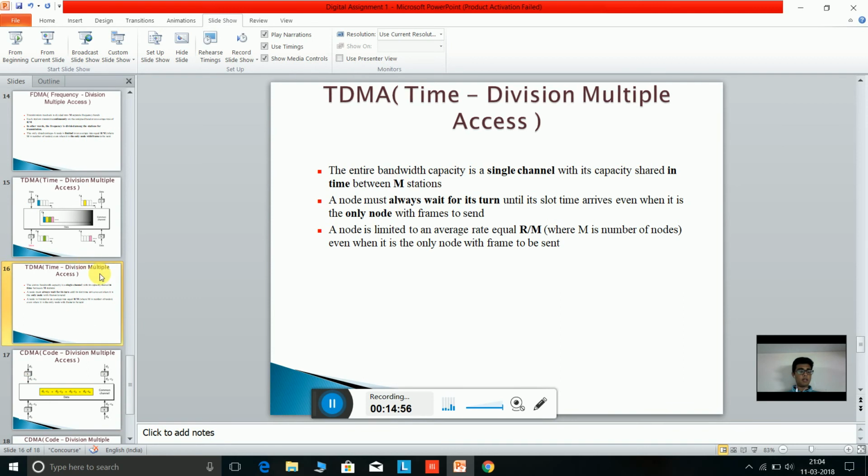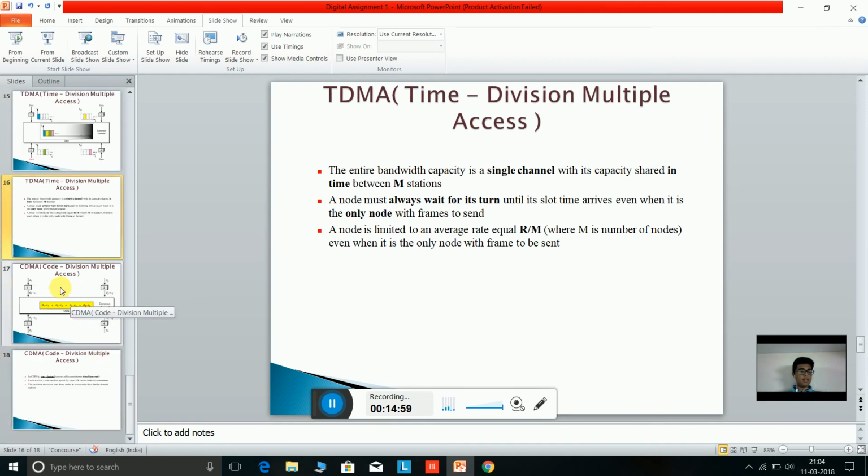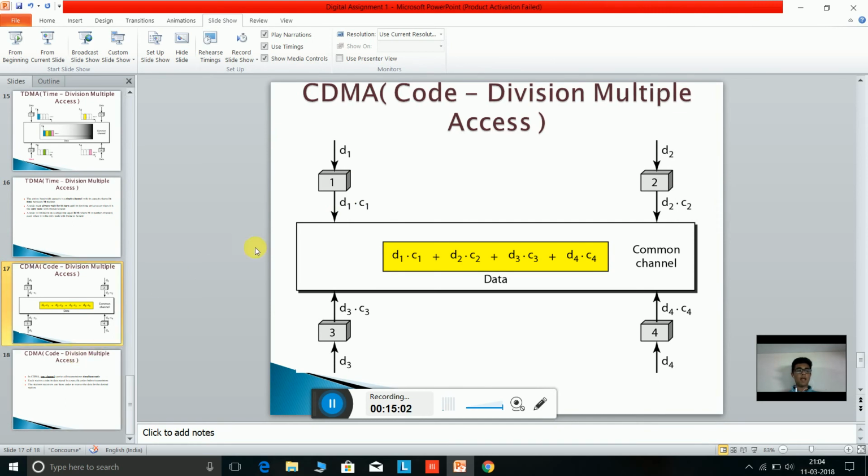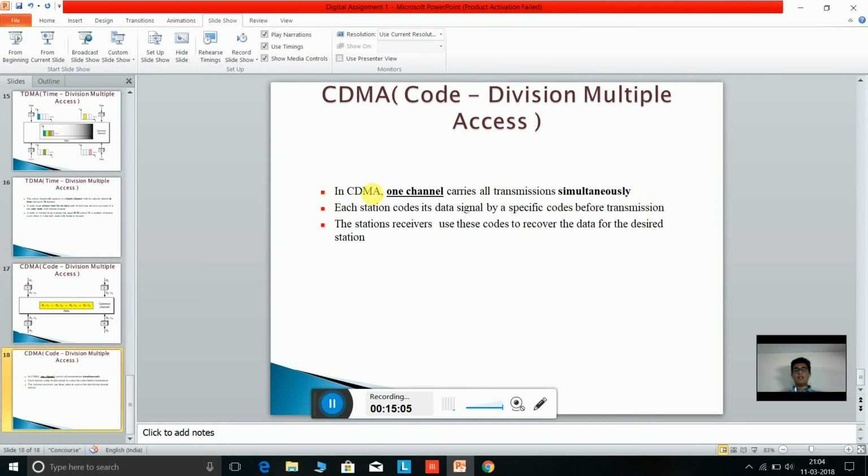Then the next method I am going to talk about is CDMA, code division multiple access. In CDMA, one channel carries all transmissions simultaneously. There is no turn, and no channel is individually given to any station. Each station codes its data signal by a specific code before transmission. The station's receivers use these codes to recover the data for the desired station, which means that data of all the stations is taken together in a common channel.